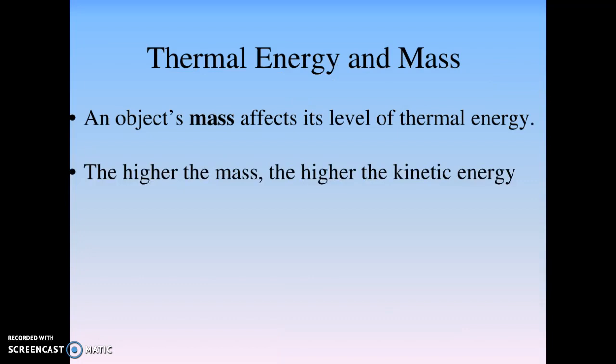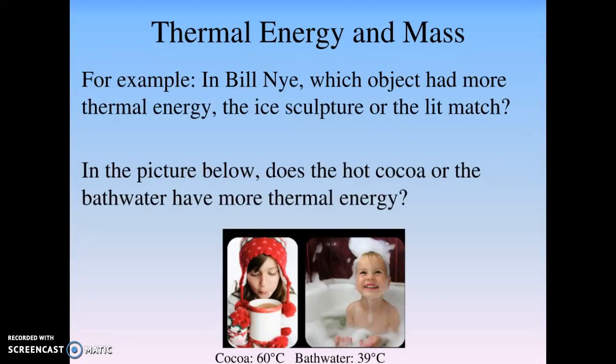All right, another concept with heat: thermal energy and mass. An object's mass affects its level of thermal energy. The higher the mass, the higher the kinetic energy. You haven't seen the Bill Nye yet, but in Bill Nye they talk about which has more kinetic energy, an ice sculpture or a lit match.